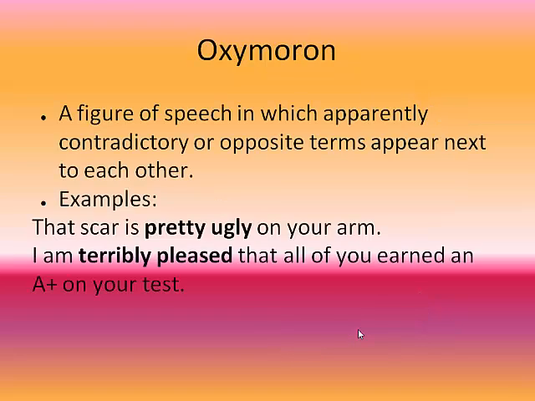Oxymoron. A figure of speech in which apparently contradictory or opposite terms appear next to each other. For example, that scar is pretty ugly on your arm. Pretty and ugly are apparent opposite terms right next to each other. Another example, I am terribly pleased that all of you earned an A+ on your test. Again, terribly and pleased would be opposite terms.